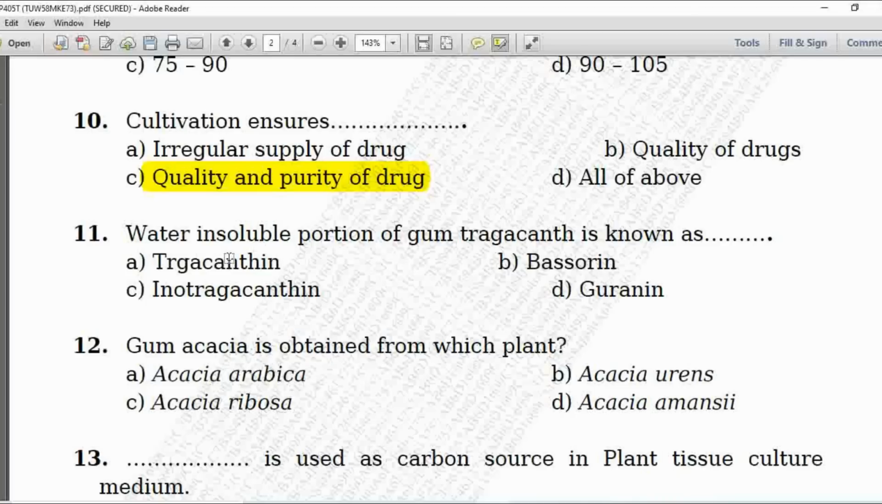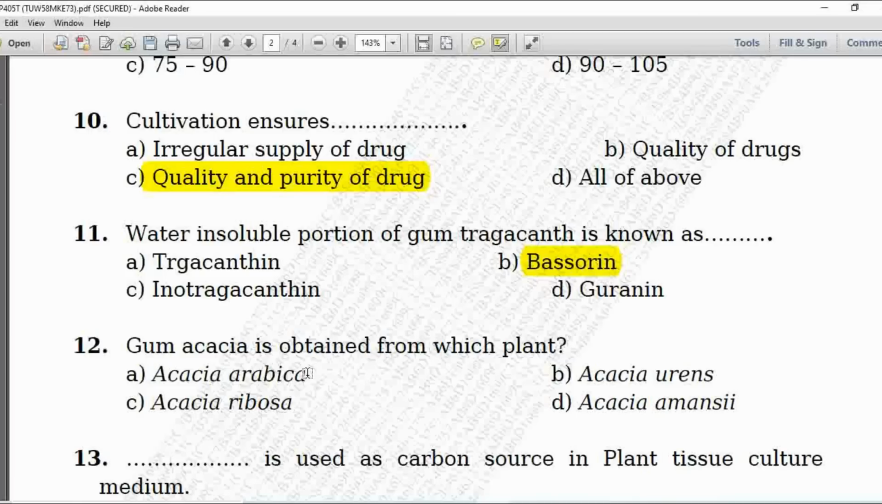Next MCQ 11, water insoluble portion of gum tragacanth is known as, option A is tragacanthine, B is bassorin, C is inotragacanthine and D is guaranine. Here the water insoluble portion of the gum tragacanth is known as option number B, that is bassorin.